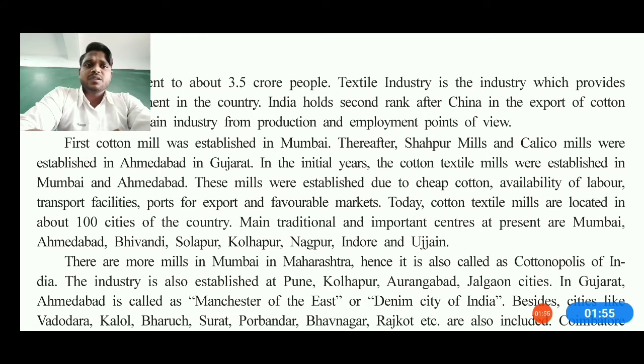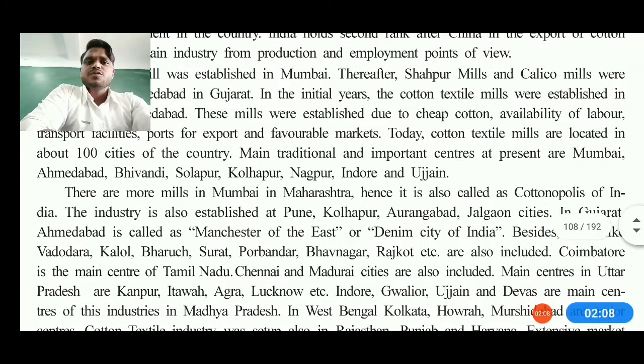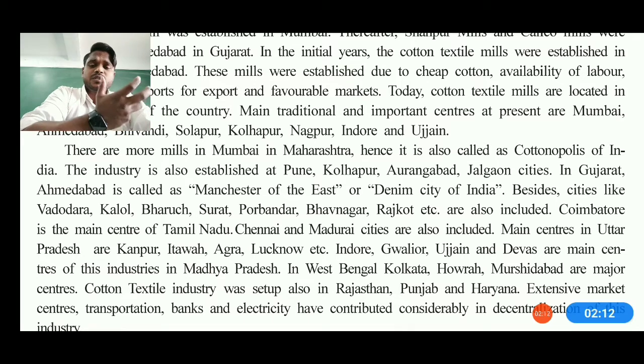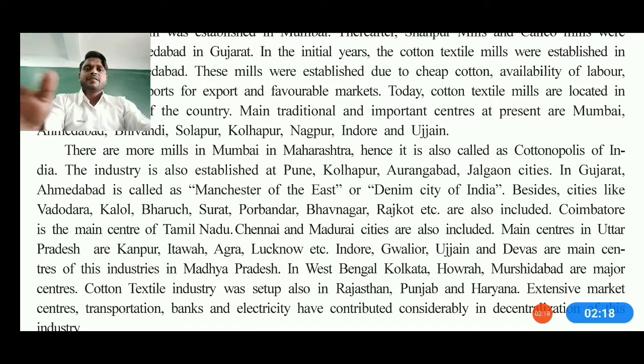Some of the main centers of the cotton industry are Ahmedabad, then Mumbai, then Bhiwandi, Solapur, Kolhapur, Nagpur, Indore, Ujjain. All of these are some of the main centers. There are more mills in Mumbai, Maharashtra, hence it is also called the cotton polis, and the industry is also established at Pune, Kolhapur, Aurangabad, Jalgaon.